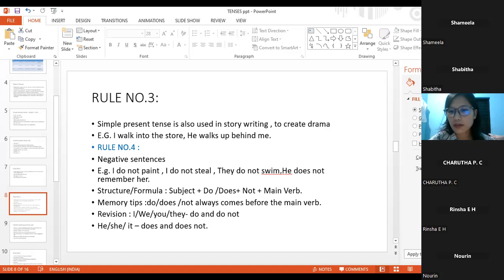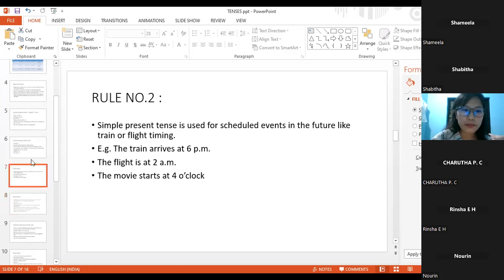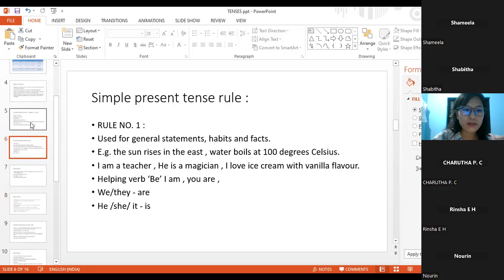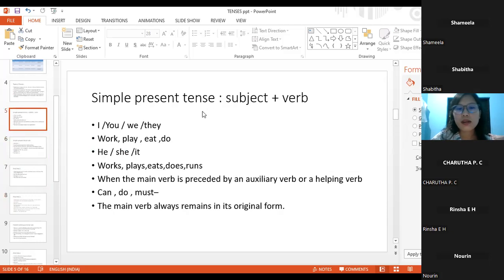It's a use of he is. Okay, I'll go back to that. Please note down. This is the structure.